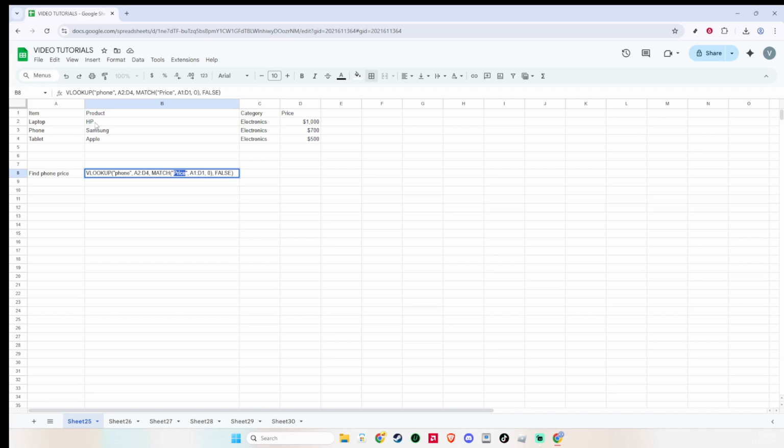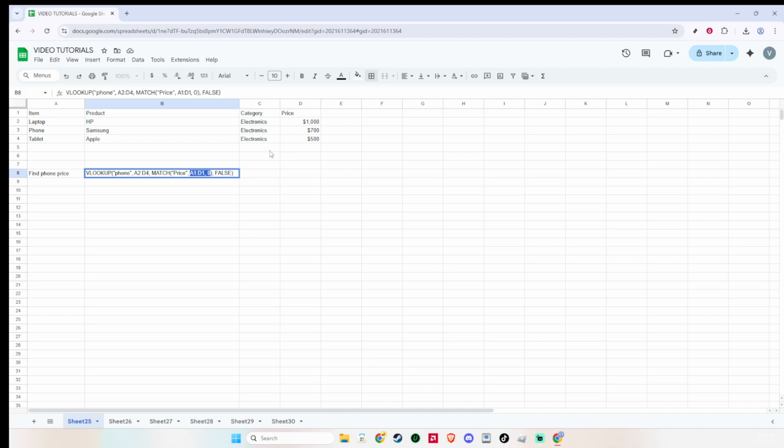Now for the smart part. Instead of hard-coding a column number, we'll use MATCH to find it by header name. MATCH looks across your header row, A1 through D1 in this case, and returns the position of the header you specify. For instance, MATCH("price", A1:D1, 0) scans the header row and returns the column position where it finds "price". The final 0 tells MATCH to look for an exact match of the header text.